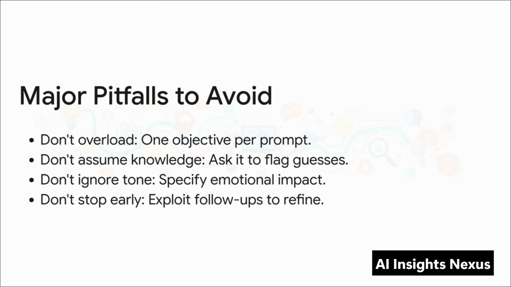First, don't overload it. Keep it to one core objective per prompt. Don't ask for a blog, an email script, and an image prompt all at once. Second, never assume knowledge. AIs can suffer from hallucinations, where they just confidently invent fake facts. It happens. So explicitly instruct the AI to double-check its facts and admit when it's guessing. Third, don't ignore tone. Always tell it the emotional impact you want to land. And finally, don't stop early. Exploit those follow-up questions to really refine your draft.